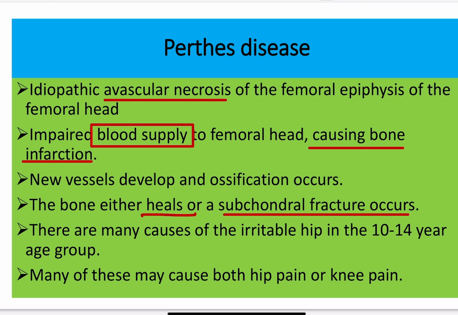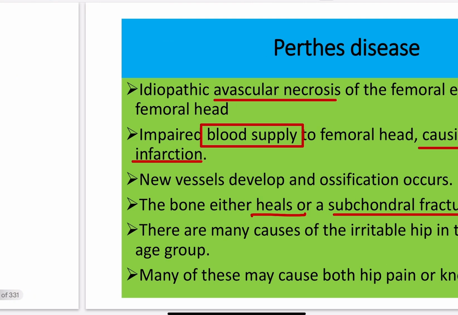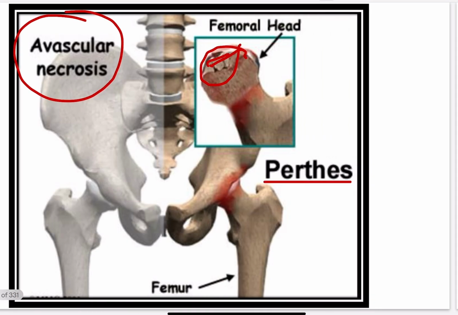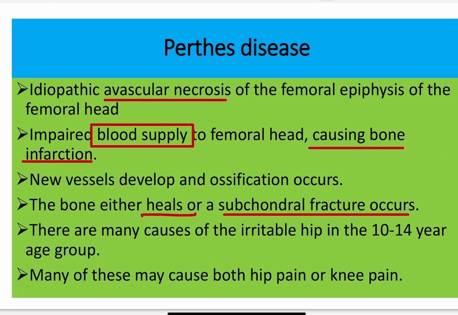There are many causes of irritable hip in the 10 to 14 years age group. Many of these may cause both hip pain or knee pain. But the important point to note with Perthes disease is that the age group is very important. Up to 12 years of age there is a chance of developing Perthes disease, and more than 12 years of age there is development of SUFE, that means slipped upper femoral epiphysis.